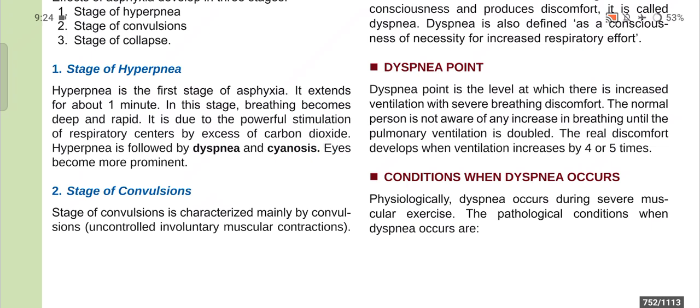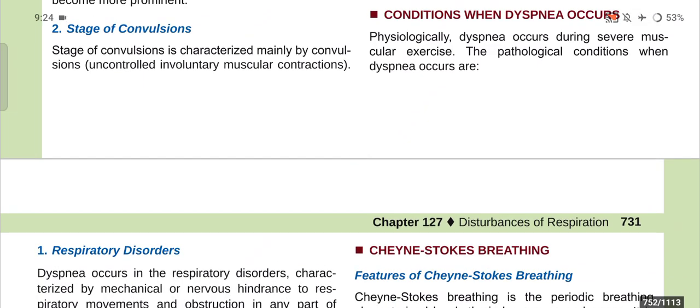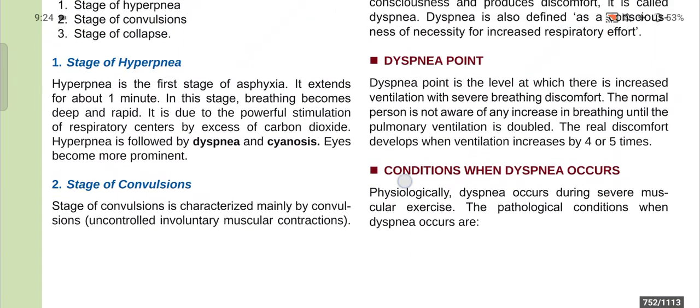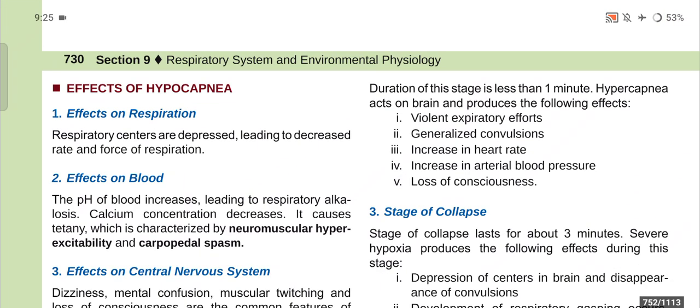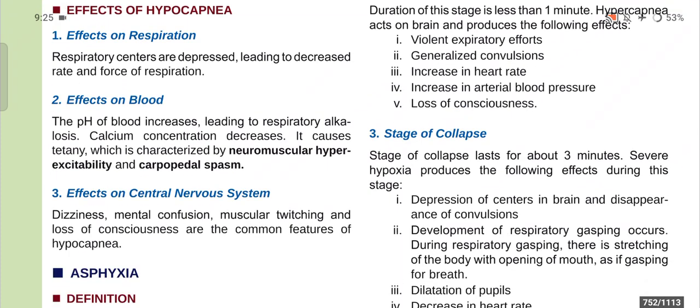Now, the stage of convulsion. The stage of convulsion is characterized mainly by convulsions, uncontrolled involuntary muscular contractions. The duration of this stage is less than 1 minute, and hypercapnia acts on the brain and produces the following effects. One is violent expiratory efforts, number two is generalized convulsion, number three is increased heart rate, number four is increase in arterial blood pressure, and number five is loss of consciousness.